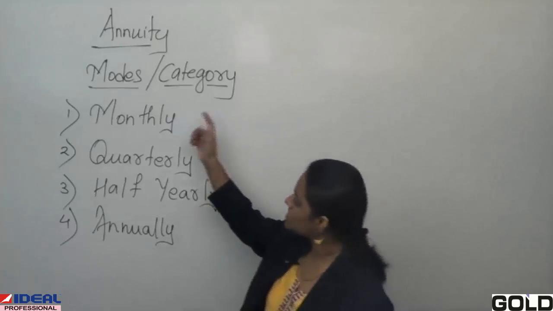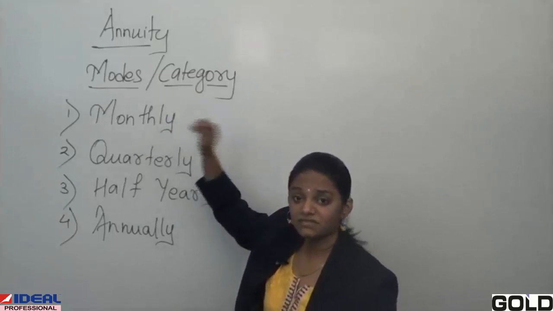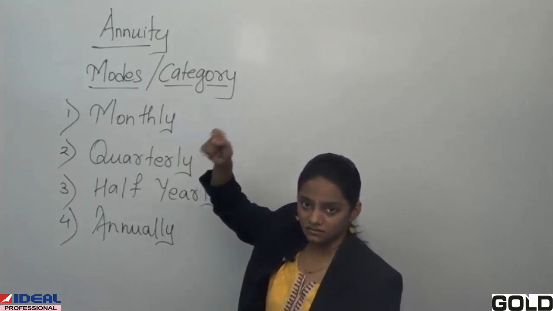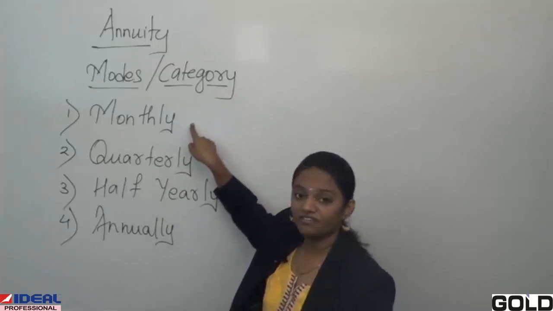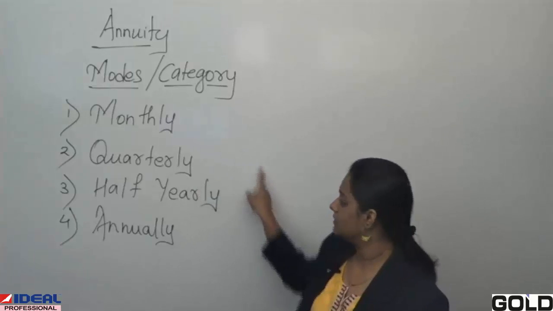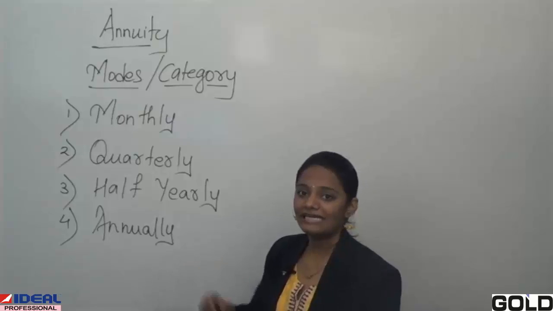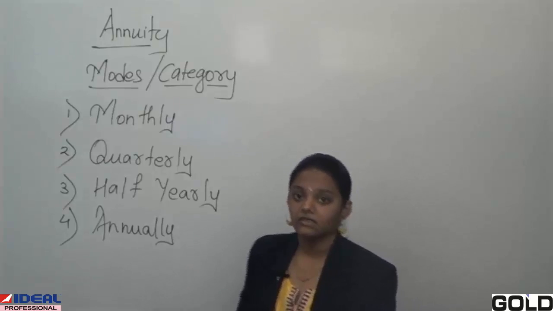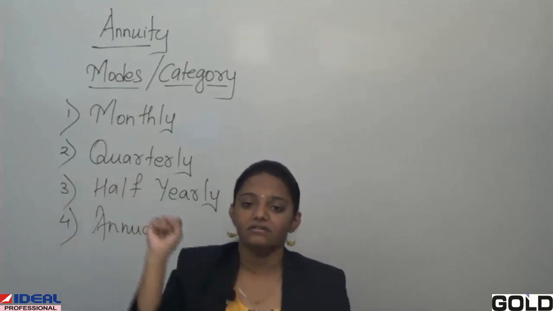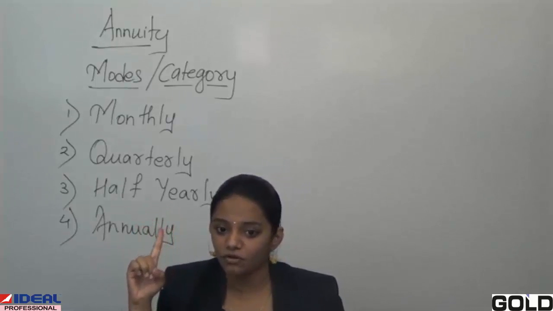Same, the modes of your payment can be monthly. Means if it is for immediate annuity, it is at the end of each month, at the end of every quarter, at the end of every half year, and at the end of your year. Okay. Now in a year we have 4 quarters. 3 months equals 1 quarter.